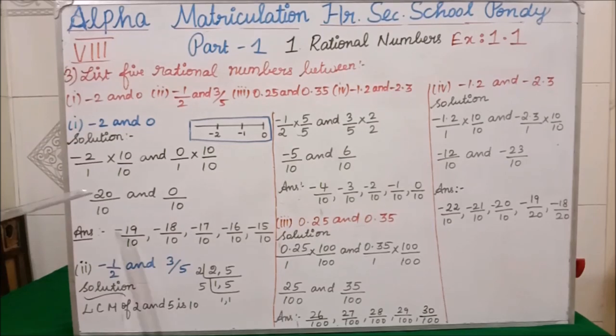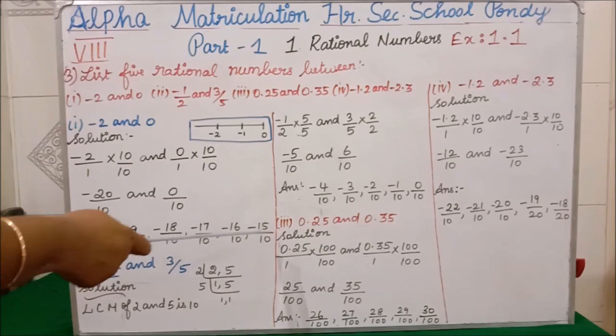See here, minus 20. What is the before number? With minus, you have to see the before number, isn't it? So minus 19 by 10. Then the next is minus 18 by 10. Next is minus 17 by 10. Next is minus 16 by 10. Next is minus 15 by 10. So if you see, 1, 2, 3, 4, 5.